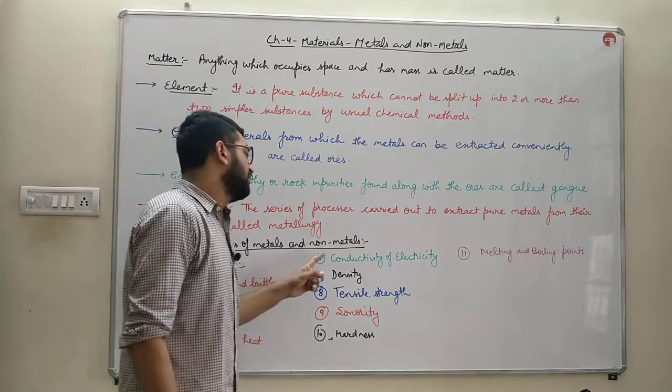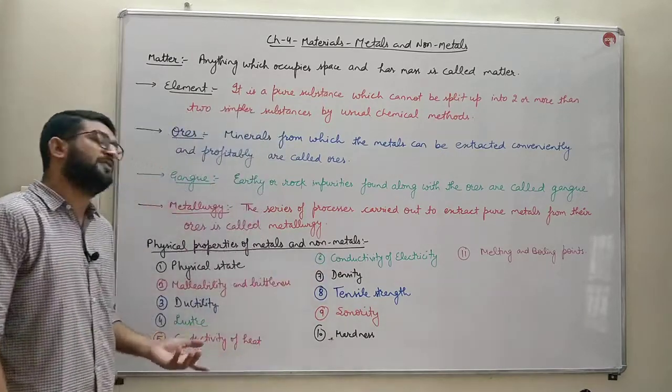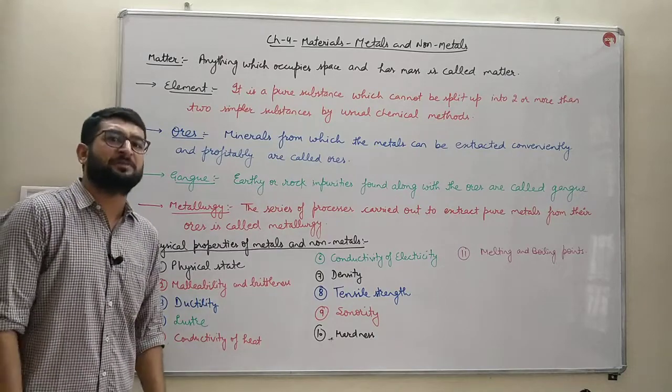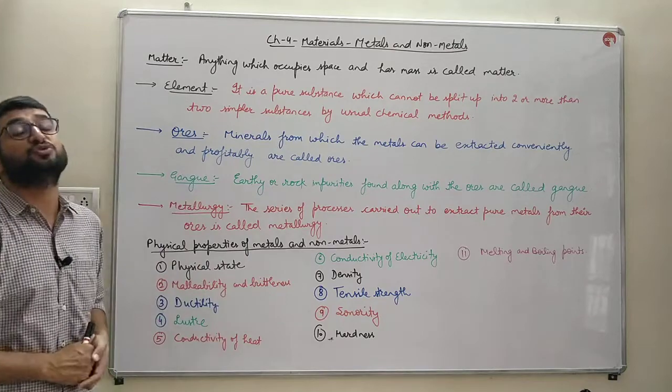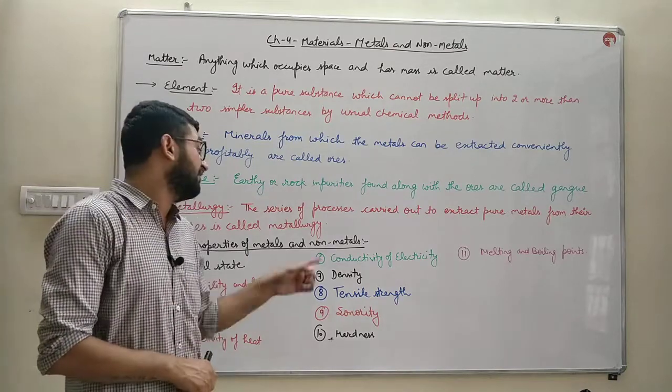Next, non-metals are poor conductors of heat. Generally जितने भी non-metals हैं वो सब क्या है? Poor conductors हैं. They do not conduct heat. That is why we do not make the cooking utensils of non-metals.